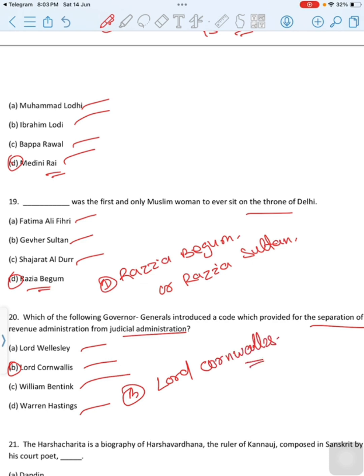Lord Cornwallis introduced a code which provided for the separation of revenue administration from judicial administration. This code contained significant provisions governing policing and judicial and civil administration. Then correct option is option B, Lord Cornwallis.